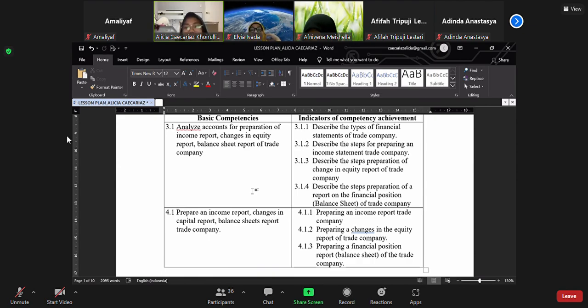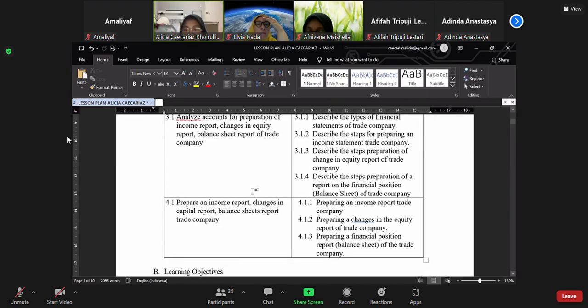The indicators: 1, describe the types of financial statements of a trade company. 2, describe the steps for preparing an income statement of a trade company. 3, describe the steps for preparing a change in equity report of a trade company. And 4, describe the steps for preparing a report on the financial position or balance sheet of the trade company.